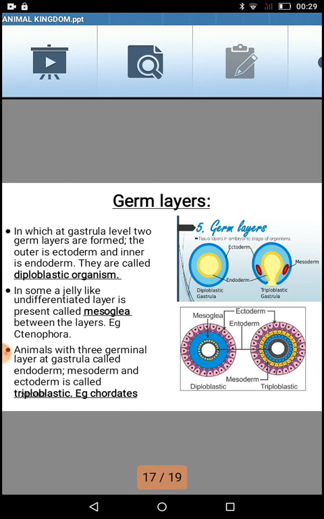In some cases, this red color mesoderm is not developing, or it will not develop. Instead, between ectoderm and endoderm, there is a kind of a jelly-like structure present, that is called as mesoglea. They are jelly-like structures, so you don't have cellular structures present in them, and it is present between the endoderm and the ectoderm. So here it will be considered as diploblastic organism only, but little modification part is present.